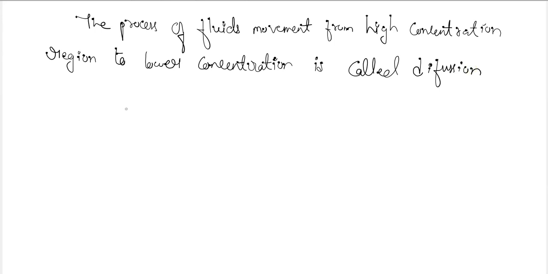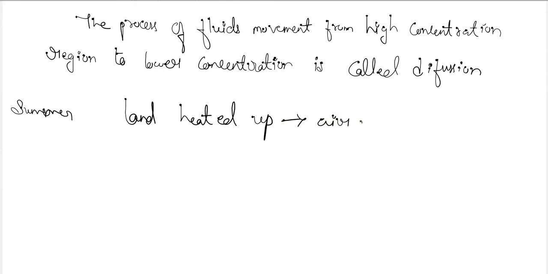For example, during the summer season, the land surface gets heated up, and due to it, the air near the land becomes lighter and rises in the atmosphere.